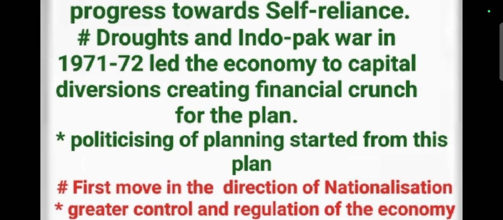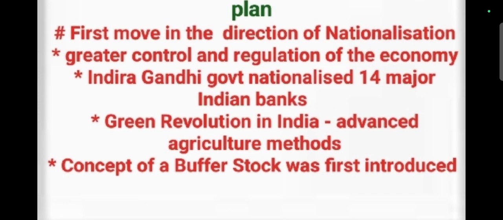So here, one of the important terms discussed in the fourth five-year plan in the Indian economy was politicization. Next, we come to the salient features of the fourth five-year plan. The first move in this direction was nationalization. Nationalization is nothing but moving all the important bodies under the government control, the country's control. It means greater control and regulation of the economy. So these are two important salient features of the fourth five-year plan.